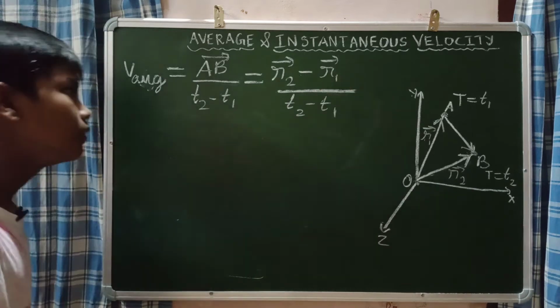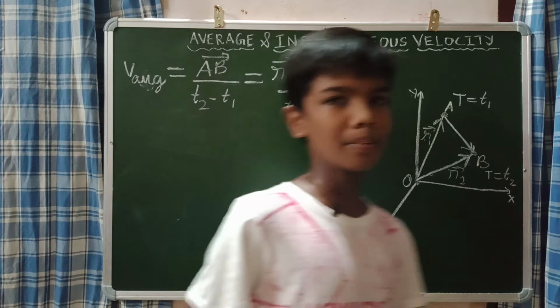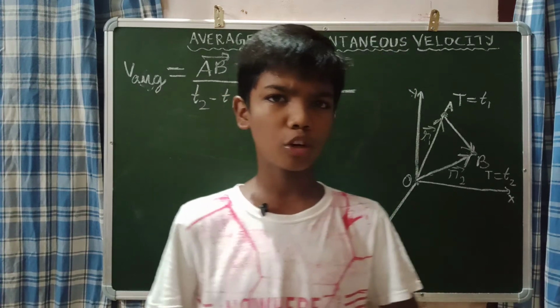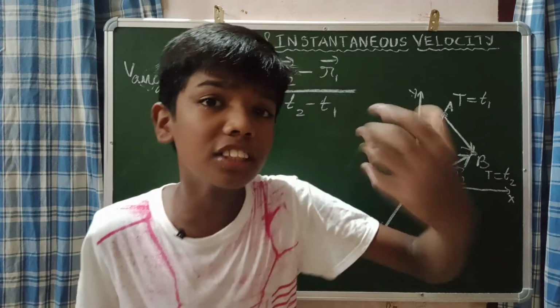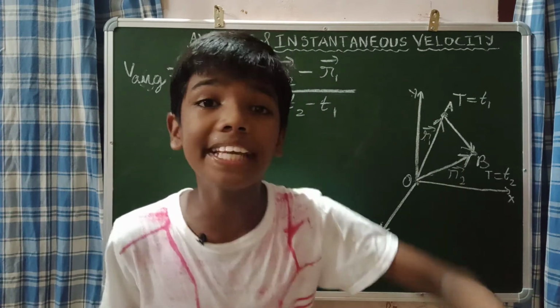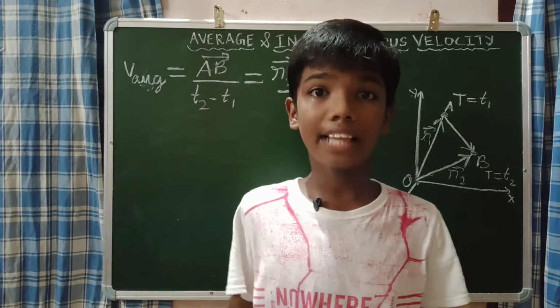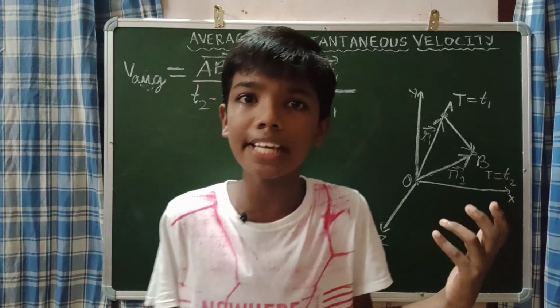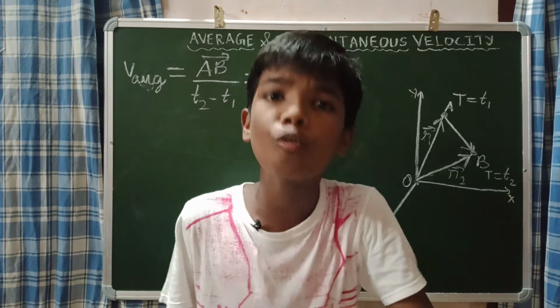Okay? Now we can talk about the instantaneous velocity. What is instantaneous velocity? Instantaneous velocity means the velocity of a particle at a particular instant or at a particular time. At that particular instant, what is the velocity?